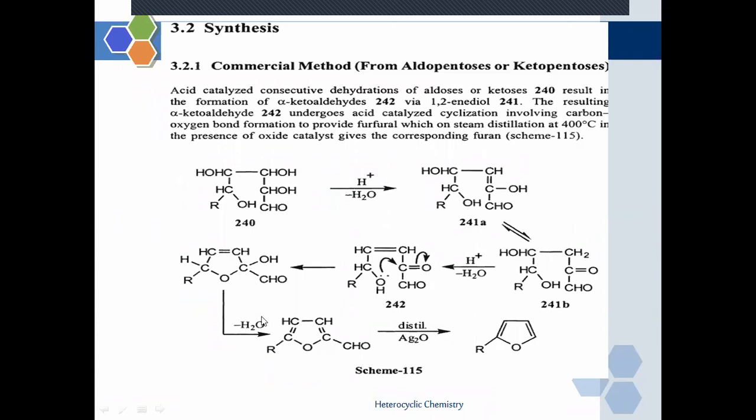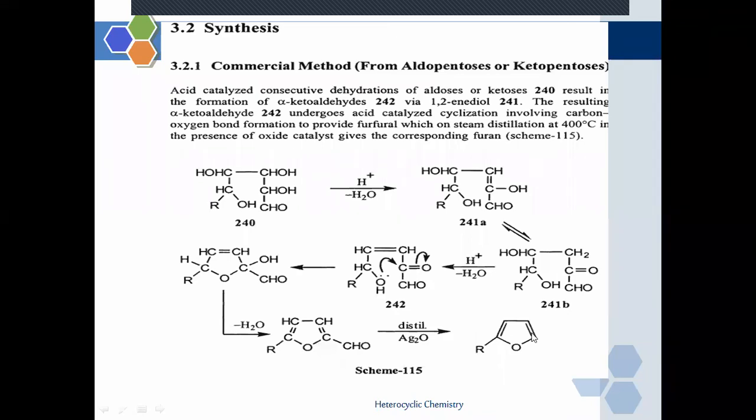Here we have started the reaction using an aldopentose containing an aldehyde functional group. This is actually a simple structure, but we have drawn it in cyclic form because we have to combine these carbon and oxygen atoms together in this manner. That's why we have drawn the structure that way.